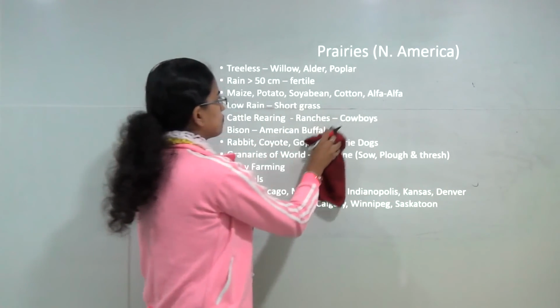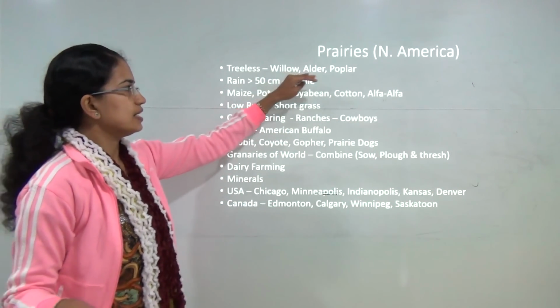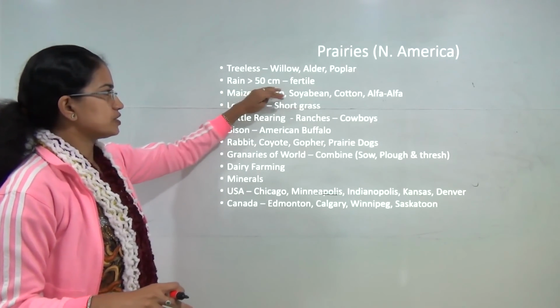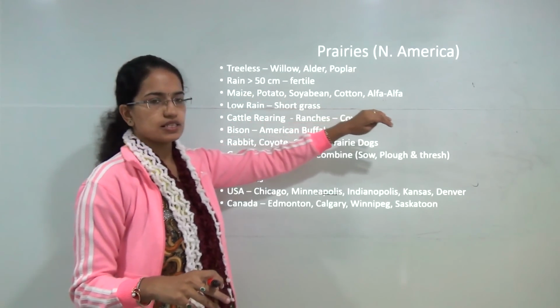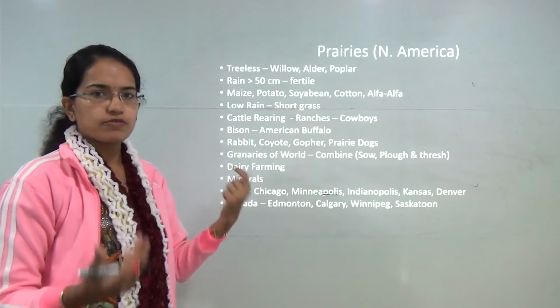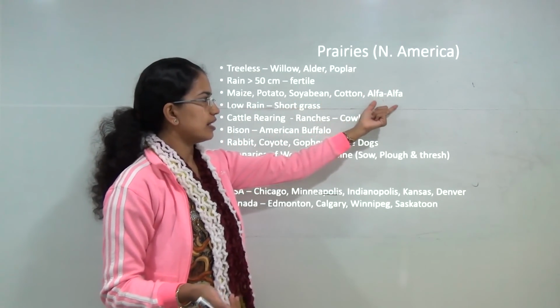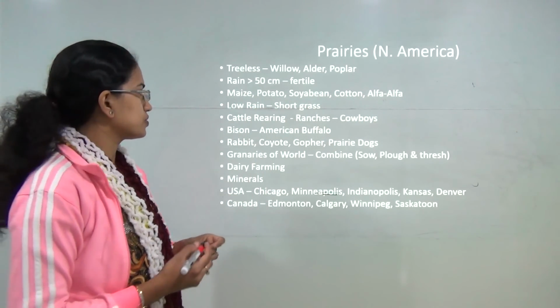However, you have few trees, which are willow, pine, poplar and elder, that are found here. If the rainfall is more than 50 centimeters in the region, it is fertile. So you have good cultivation. Maize, potato, soybean, coconut, cotton and alfalfa are the main crops that grow in this region.